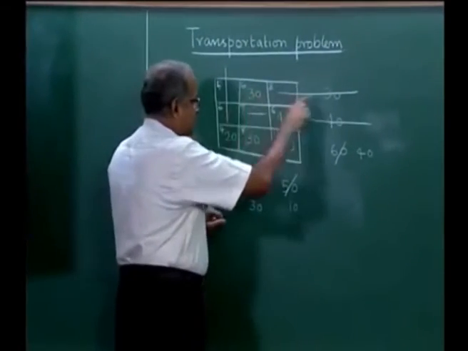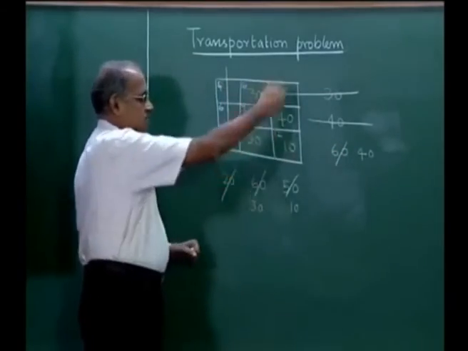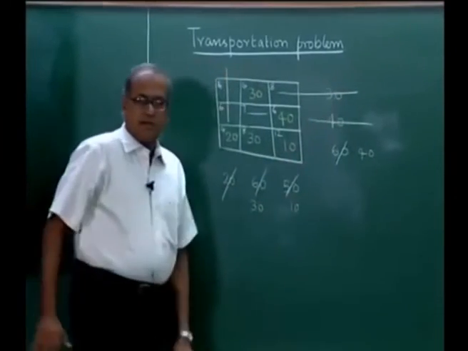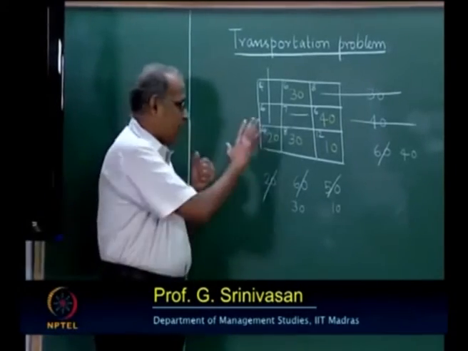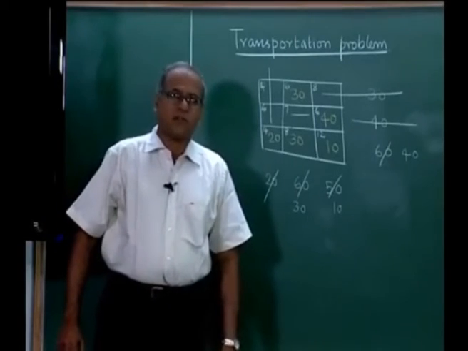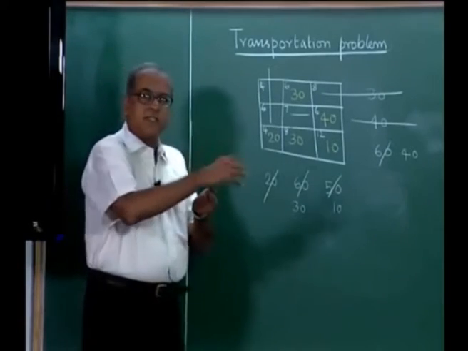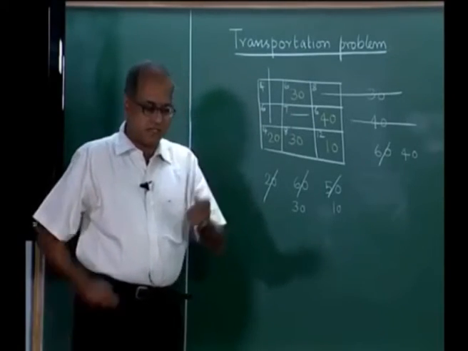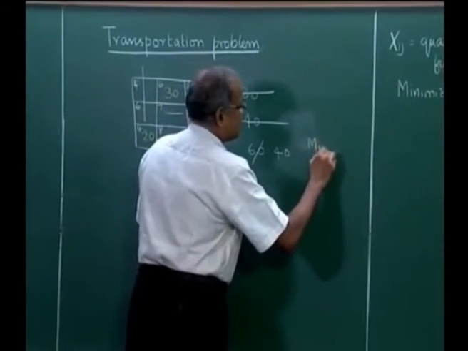Now, if we add this row wise, we will get 30, 40 and 60, and column wise the demands are met. This is possible only if the problem is balanced, which means total supply is equal to the total demand. So, we now have a solution, and at the moment we do not know whether it is the optimum or the best solution, but it is expected to be a good solution because we have made allocations progressively based on cost, by considering the least cost one first. So, this method has a generic name, it is called the minimum cost method.